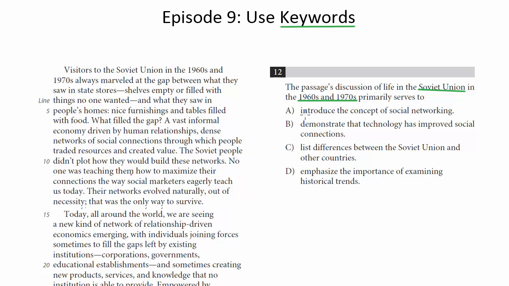So where, when we skim back, do we find Soviet Union? Do we find 1960s and 70s? Right at the beginning, right? Soviet Union's in the 1960s and 70s. So at the very least, this would be a good place to start looking for the answer to this question.